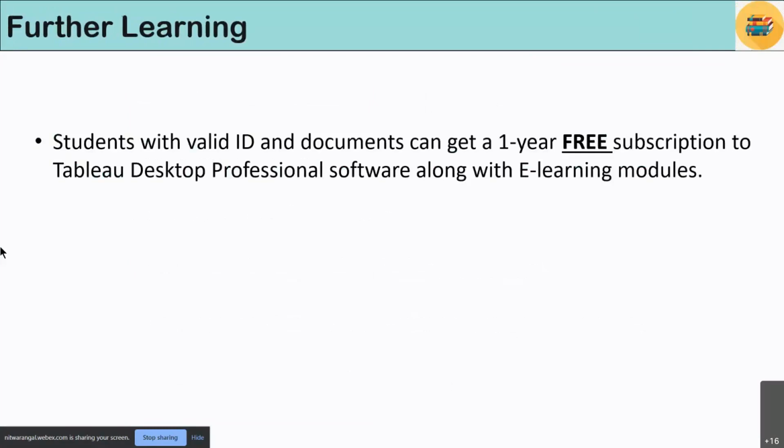For further learning, Tableau offers its proprietary software for free to students with valid student IDs for 1 year of subscription. You can use Tableau Desktop Professional, the software I was using, for 1 year entirely for free, and the e-learning modules are also attached with the subscription, so you can learn from those as well.